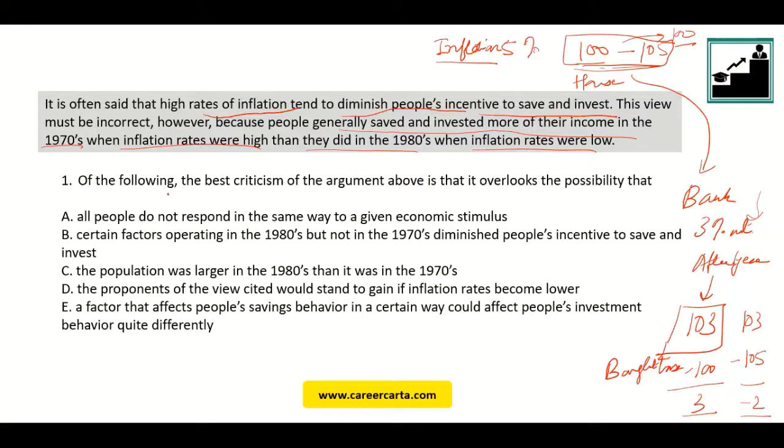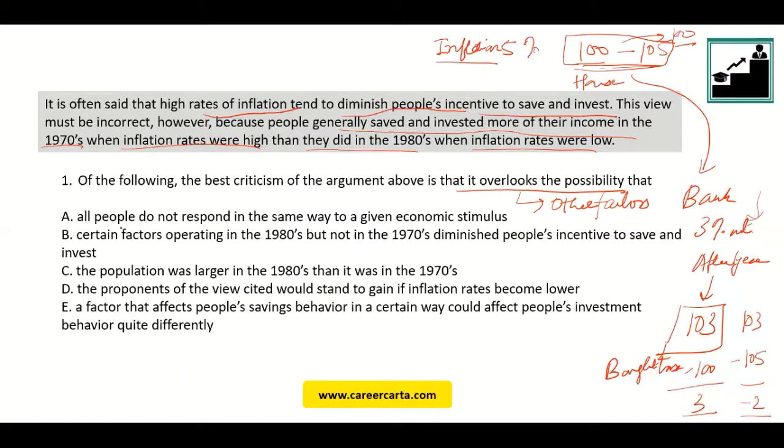Of the following, the best criticism of the argument above is that it overlooks the possibility that, okay, it overlooks the possibility, meaning there are other factors. Right? So there should be a phenomena that should have been happening, but that is not happening. Why? Because probably there are other factors at play, right?